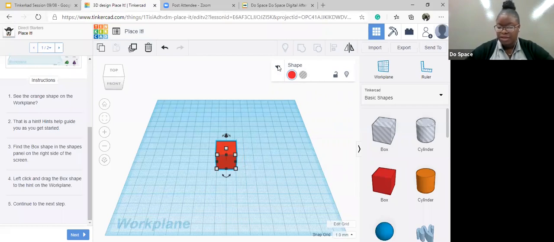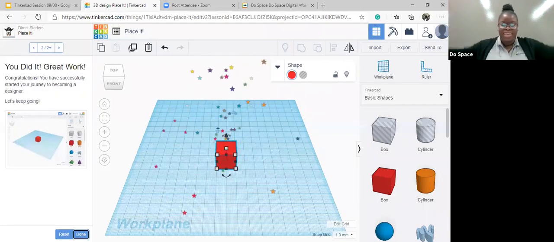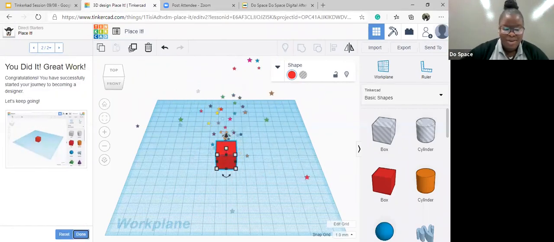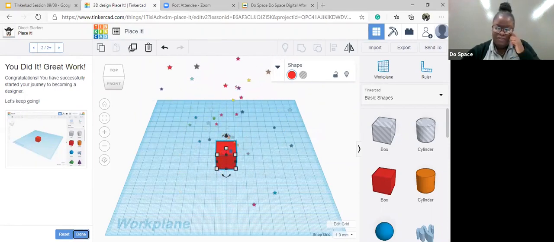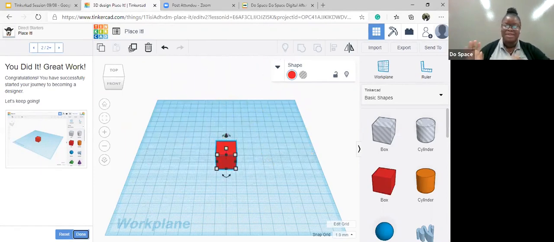If you're here, awesome, that's cool. So we're gonna go ahead and click on next because we're done. So yay! We're celebrating because we finished the first one. So now you have mastered and perfected how to place items from the right side successfully onto your work plane. So let's go on to the next challenge or the next step.